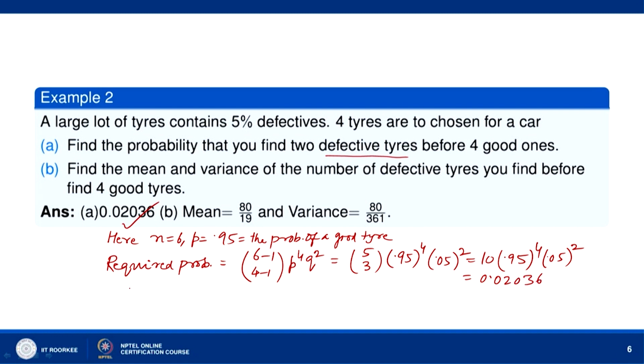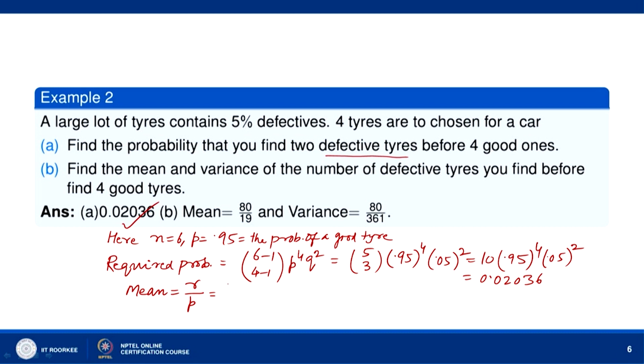Okay. Now, mean is equal to r by p. Find the mean and variance of the number of defective tires before you find 4 good tires. Okay, so the mean and variance of the number of defective tires before you find 4 good tires.